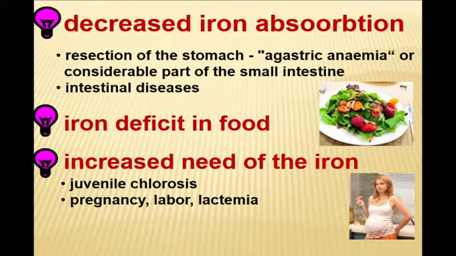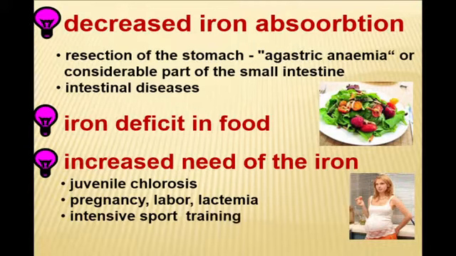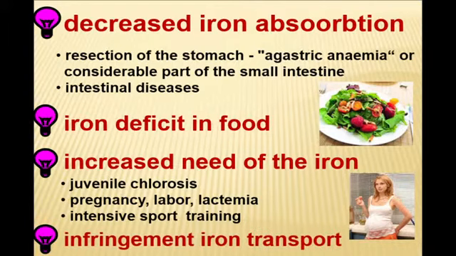We must remember about increased need of iron during pregnancy, labor, or lactation, and in sportsmen, because of the increased volume of iron which goes into peripheral tissue for synthesis of myoglobin. And at last, maybe some problem with iron transport, because you see all processes of iron metabolism are controlled by the activity of ferritin, which is also formed from iron and is non-heme iron.